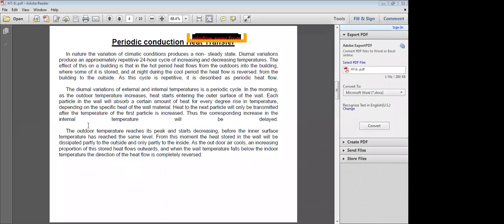So that is a repetitive cycle, a periodic cycle. That's why this type of heat transfer is known as periodic conduction heat transfer. Okay, now that's briefly what is steady state heat conduction, what is unsteady state heat conduction, and what is periodic heat conduction.